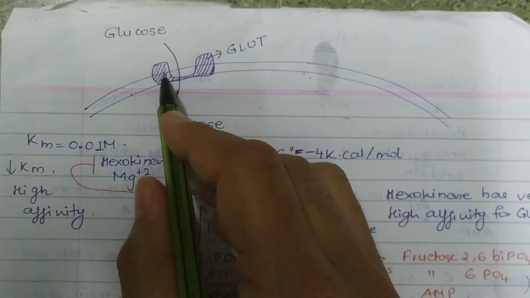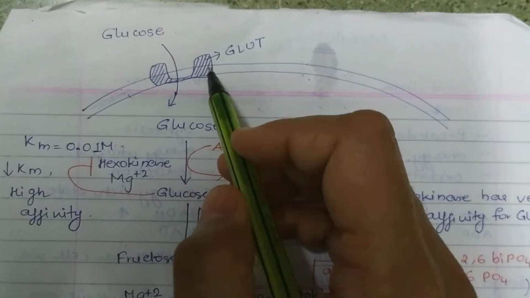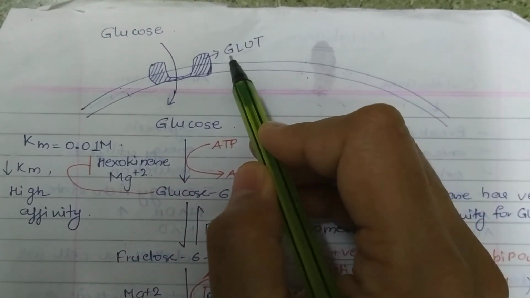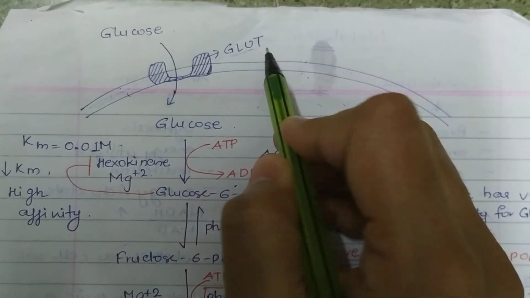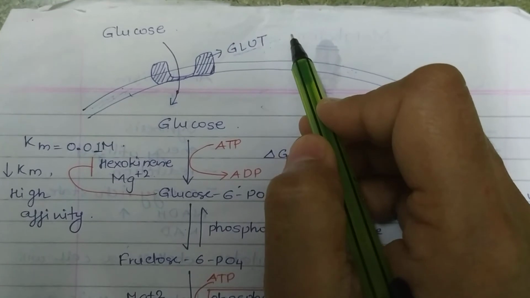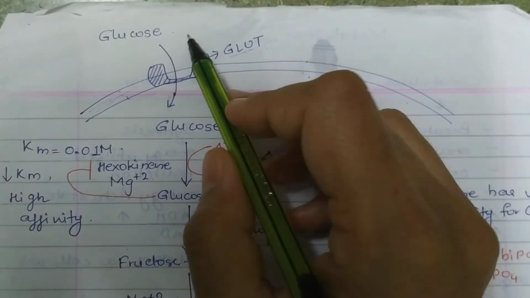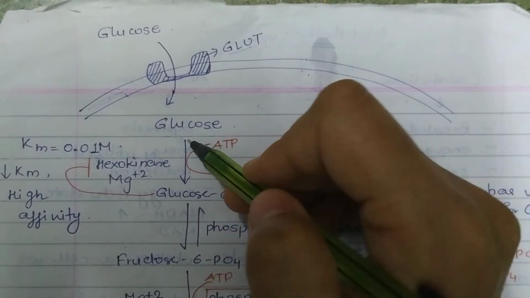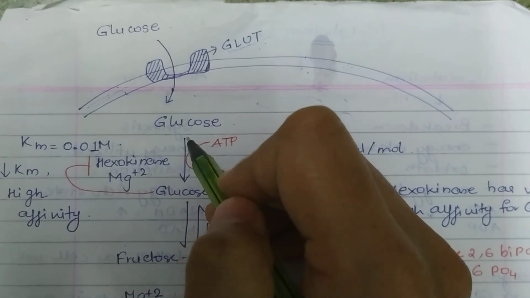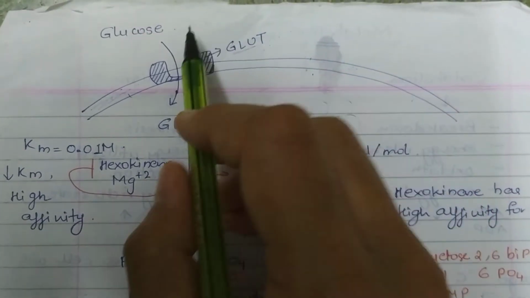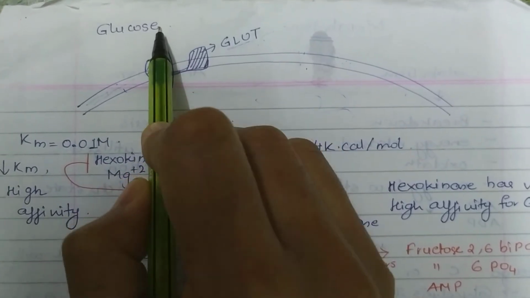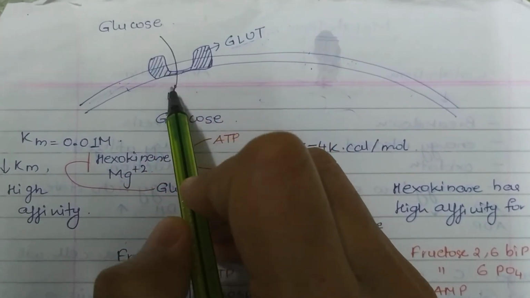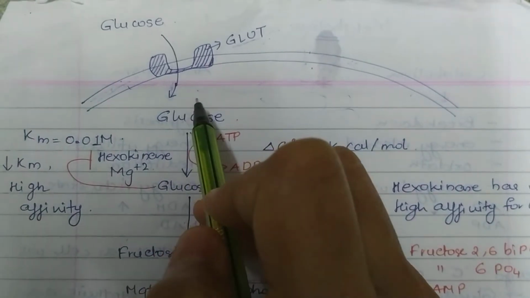On the membrane you will find what are known as GLUT transporters. These are the transporters which allow the entry of glucose inside the cell. So glucose will enter through the GLUT transporter inside the cell.